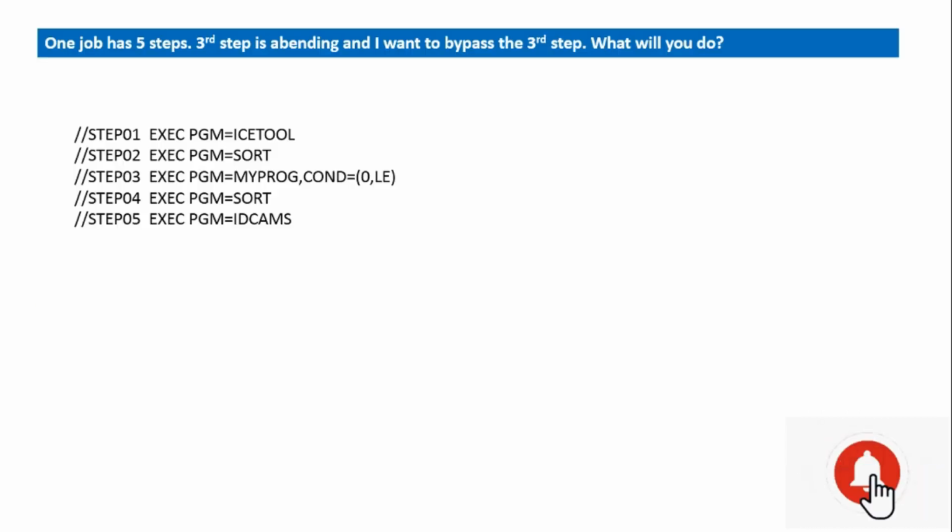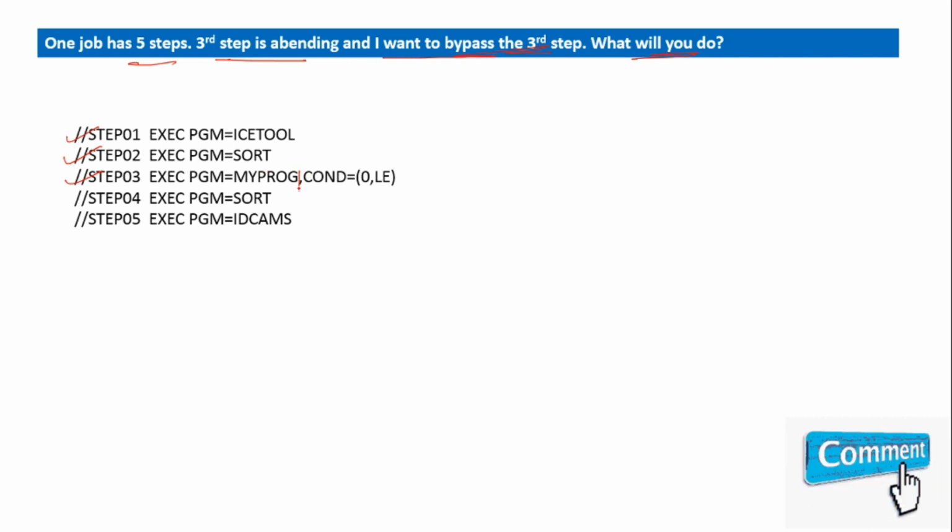And there is the next question. One job has 5 steps. The third step is abending, and I want to bypass the third step. What will you do? Like I have step 01, step 02, and step 03. It is abending again and again.